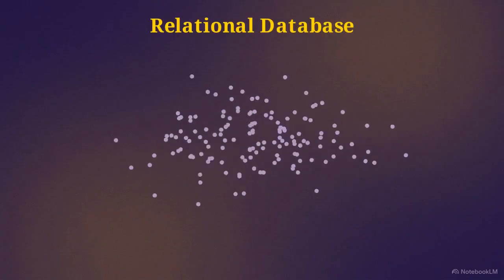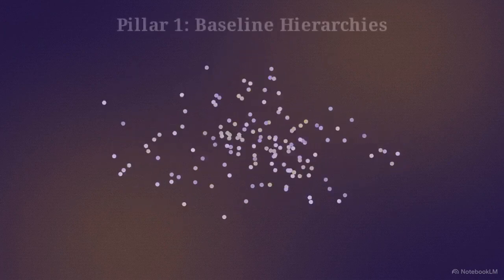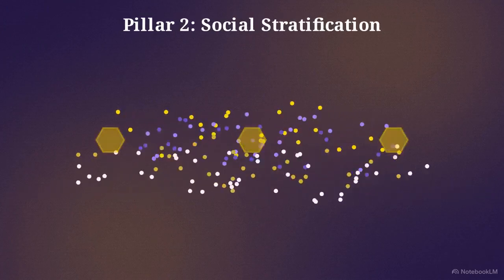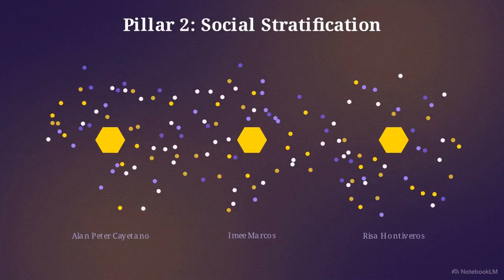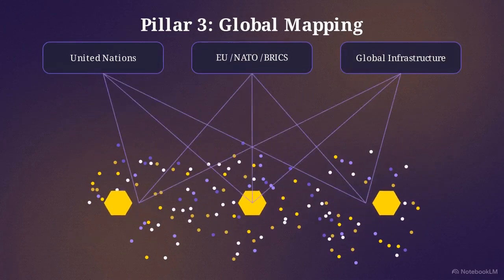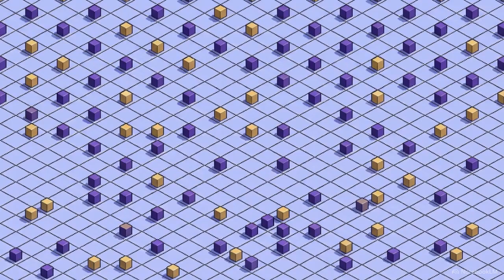The text functions as a relational database, engineered to power an alternate reality simulation. This architecture relies on three distinct pillars: established baseline hierarchies, algorithmic social stratification, and a one-to-one mapping system that overlays these agents onto real-world global institutions. Analyzing this directory requires moving past the celebrity names and viewing the document as a data engine built for emergent geopolitical interaction. Before agents can interact within a simulated environment, the system must define their baseline power dynamics.